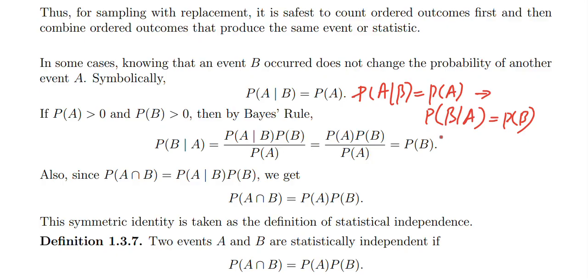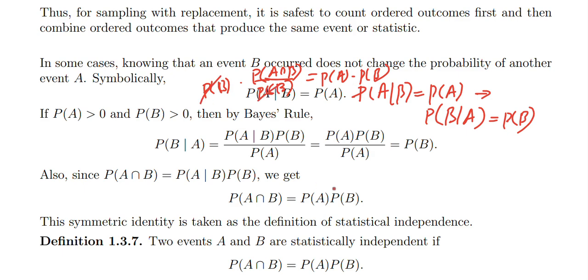And in either case, if you see that probability of A given B is what? Probability of A intersection B divided by probability of B. Then if you multiply probability of B on both sides, this B cancels.